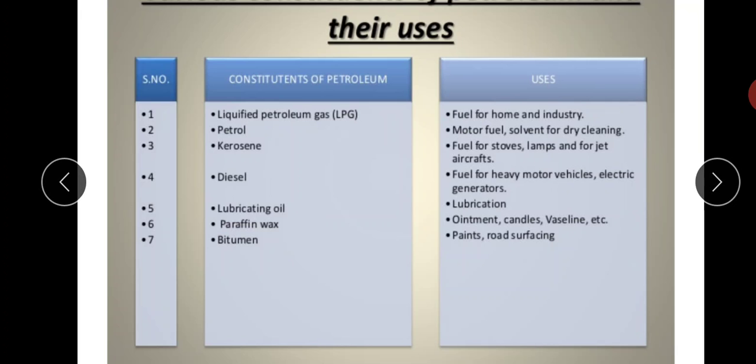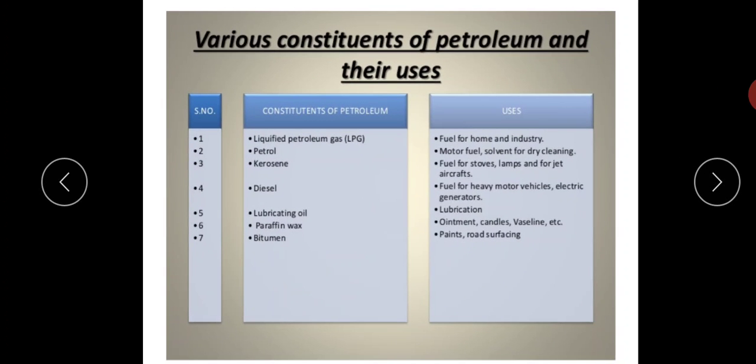Then bitumen, it is used in paints and road surfacing. And one more thing about these products: even though we use them regularly, we may not know accurately from where they are obtained. So these are obtained from petroleum, that are LPG, petrol, kerosene, diesel, lubricating oil, paraffin wax and bitumen. Okay, so these are the constituents and their uses.